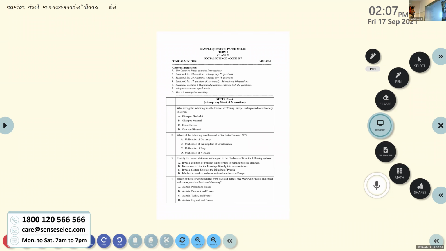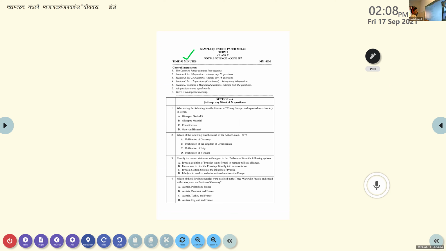Back to screen sharing. You can see the sample question paper. The timing and the total marks you have to observe first. It is a 90 minutes examination, and the maximum marks awarded is 40.